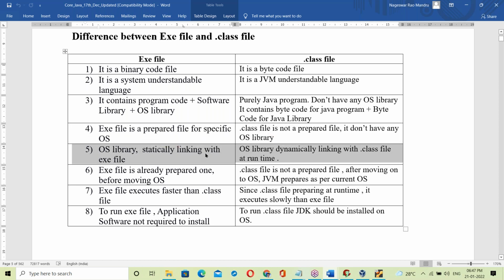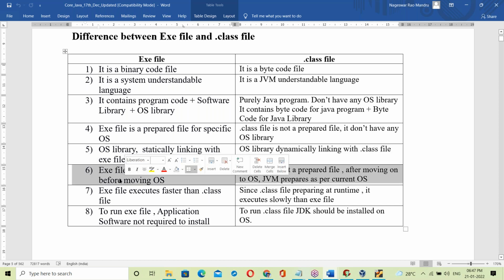The OS library is statically linked with the exe file. In the case of a .class file, the OS library is dynamically linked with the .class file. So this is static linking, and this is dynamic linking here.